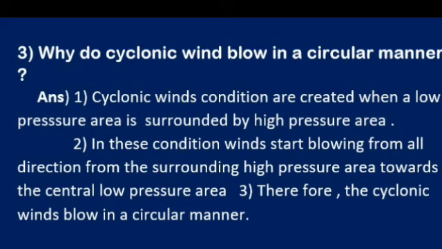In this condition, winds start blowing from all directions from the surrounding high pressure areas towards the central low pressure area. Now see, in this condition, what happened? Cyclones start from a low pressure area surrounded by high pressure areas. So in this condition, what happened? Winds always start blowing from a high pressure area towards a low pressure area, that I have explained to you, right? Therefore student, the cyclonic winds always blow in a circular manner, in a round manner.